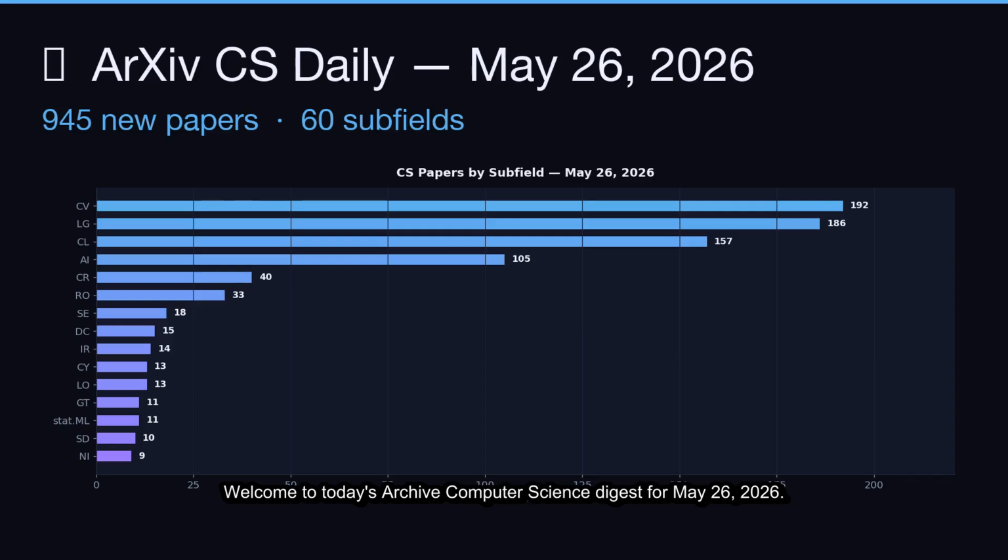Welcome to today's ArXiv Computer Science Digest for May 26, 2026. We received 945 new computer science papers today across 60 subfields. Let's dive into the top picks.